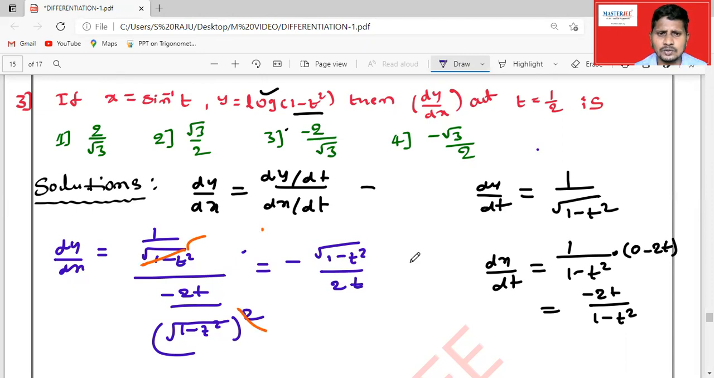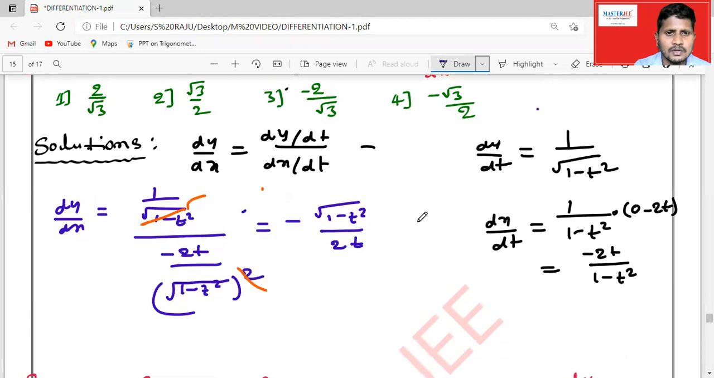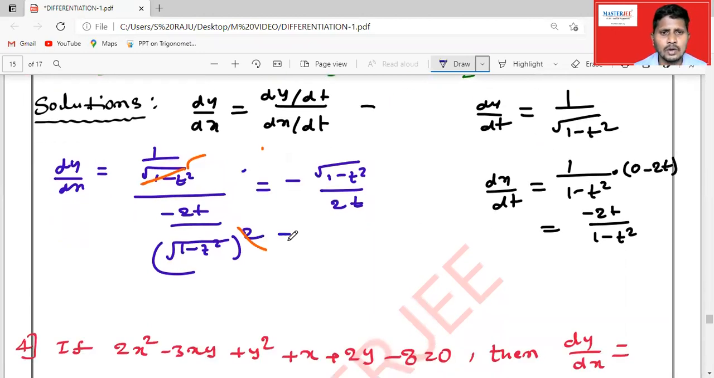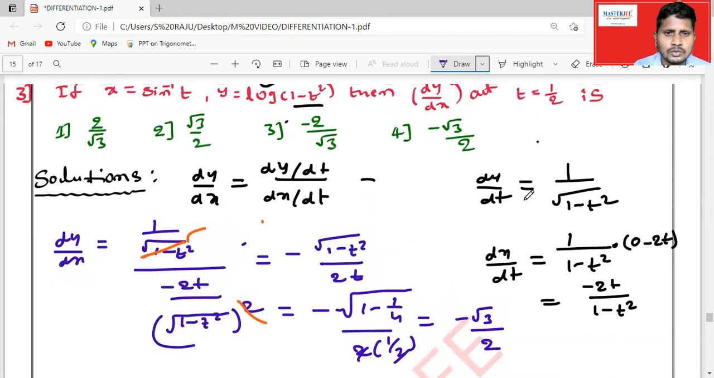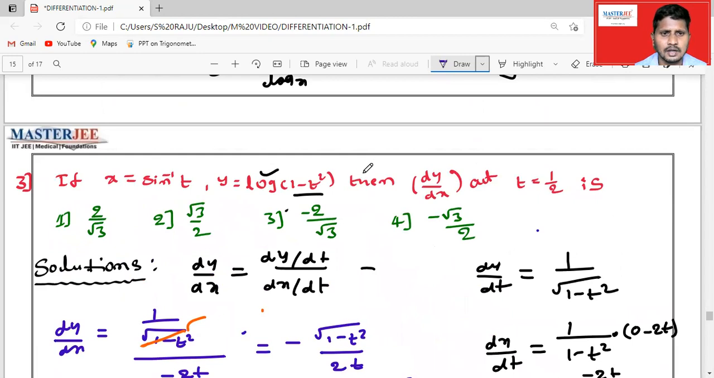Okay, when you substitute t is equal to 1 by 2, so what about the value? Minus square root of 1 minus 1 by 4, by 2 times 1 by 2. So this is clearly, 2 gets cancelled. Here when we take that, yes, 4 minus 1, 3. So minus root 3 by square root of 4 is 2. So minus root 3 by 2 is the correct answer.